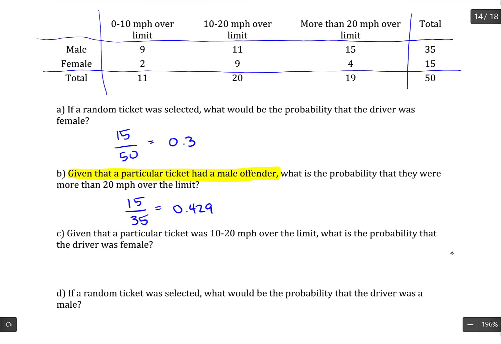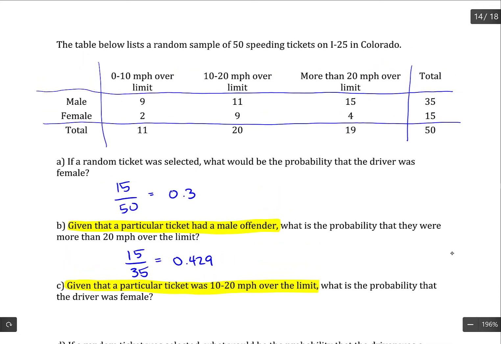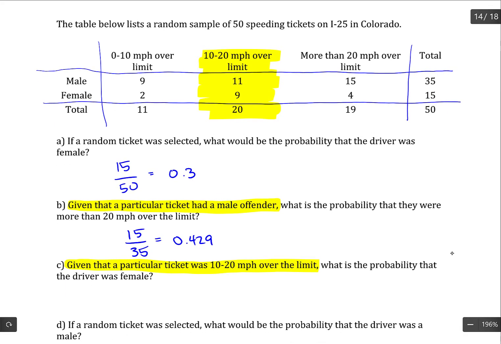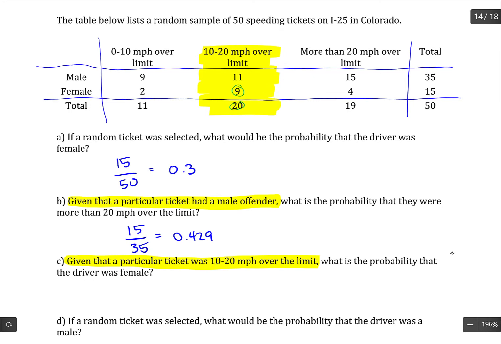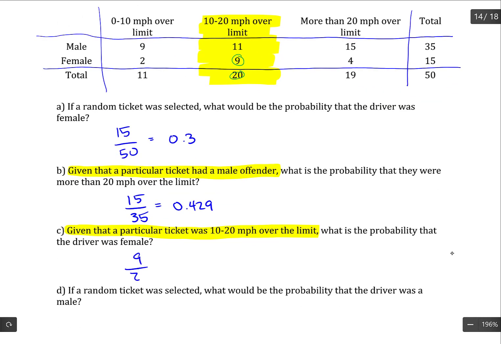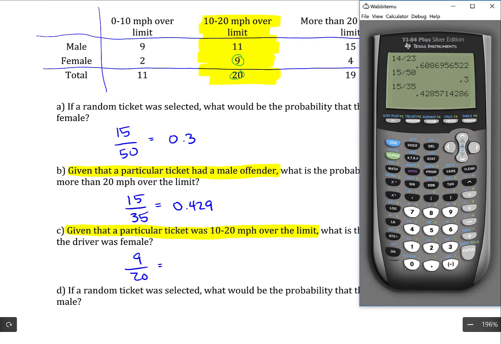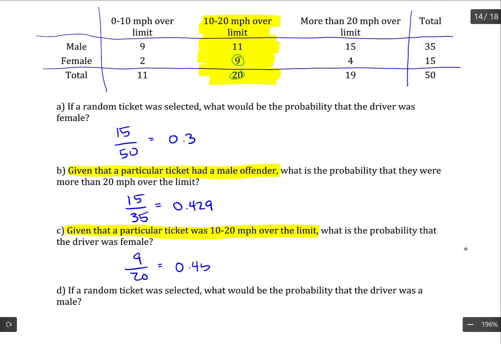Given that a particular ticket was 10 to 20 miles per hour over the limit, so that's our restriction now, so we're only concerned with these numbers in the table, what's the probability that the driver was a female? So of that group, there's 9 females out of 20 total in the group. So 9 over 20, 0.45.